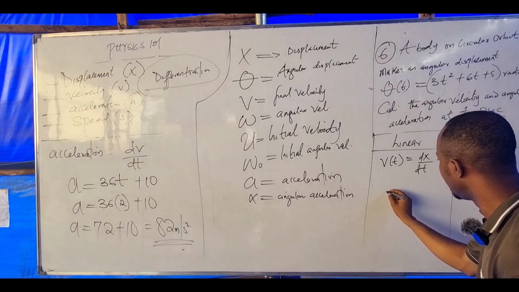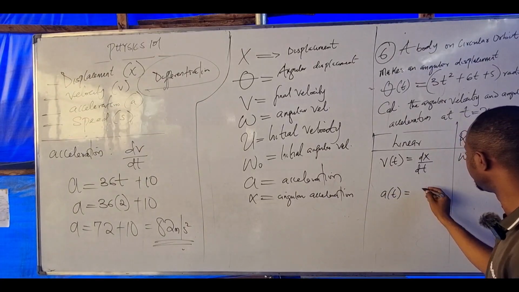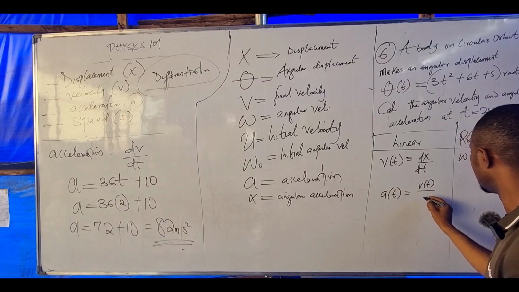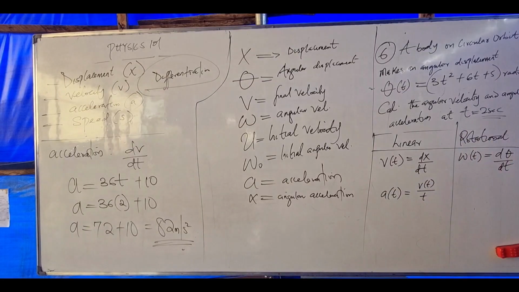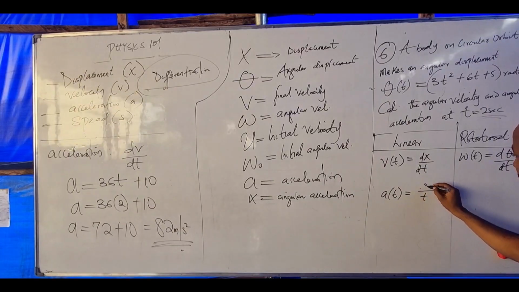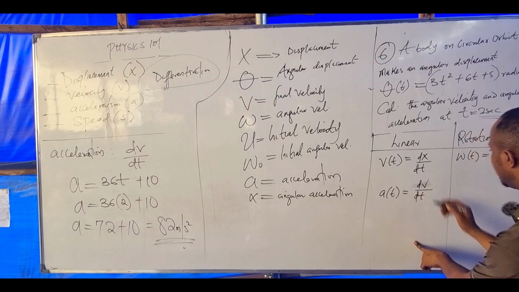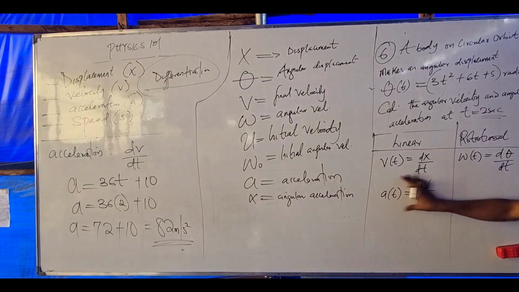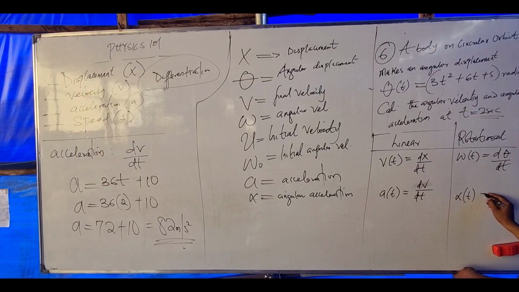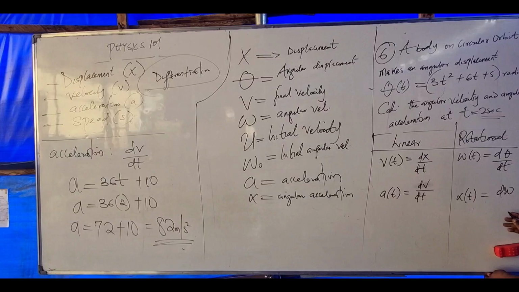For that of acceleration, if a is equal to v over time, or we say change in v over change in t, what of this becomes here? Alpha equals d omega over dt, angular velocity over time.